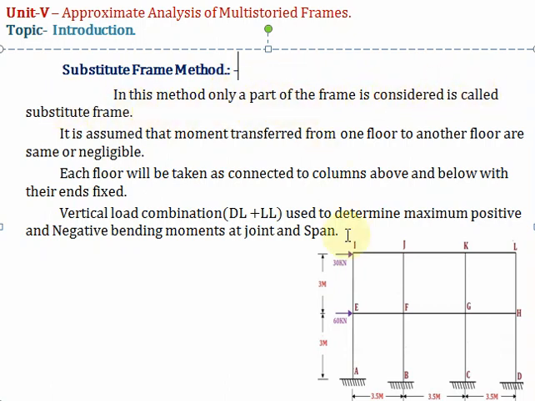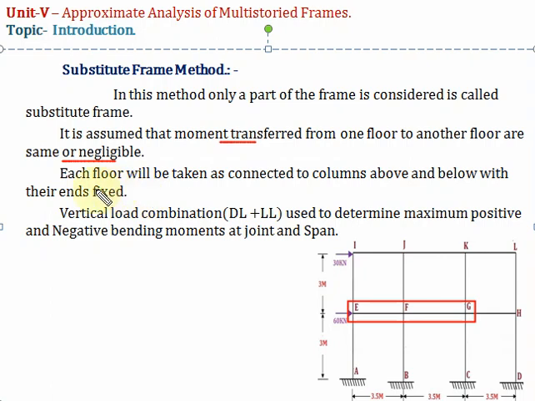For example, if I want to analyze this much, we can consider this part and analyze it. It is assumed that the moment transferred from one floor to another floor is the same or negligible.